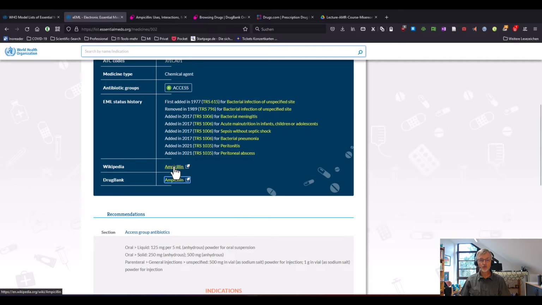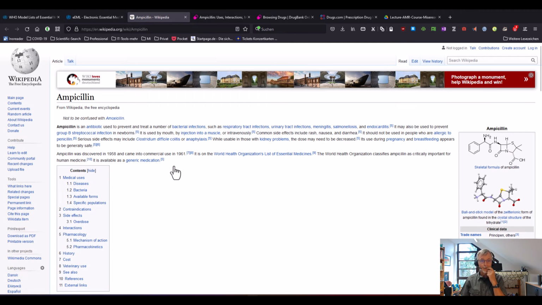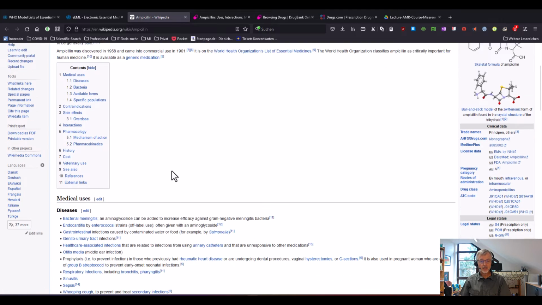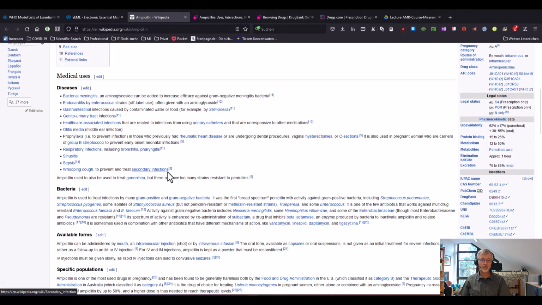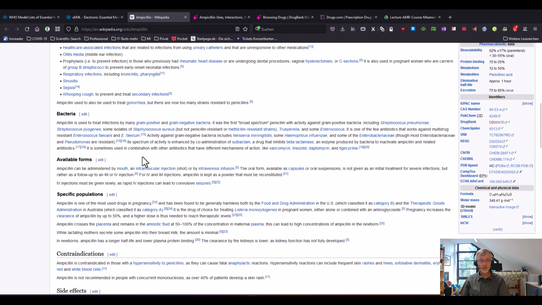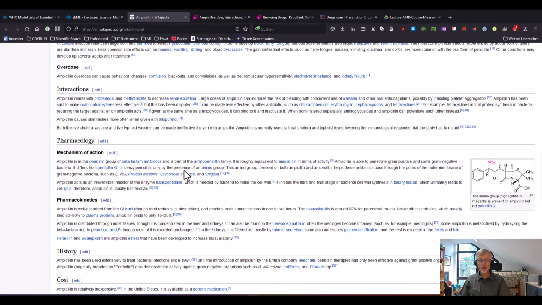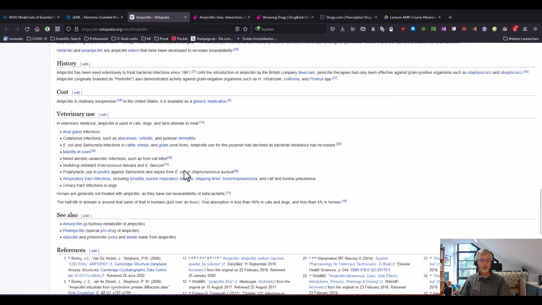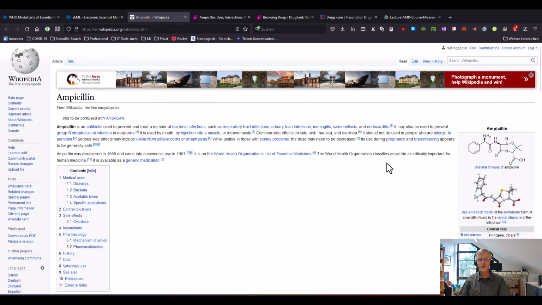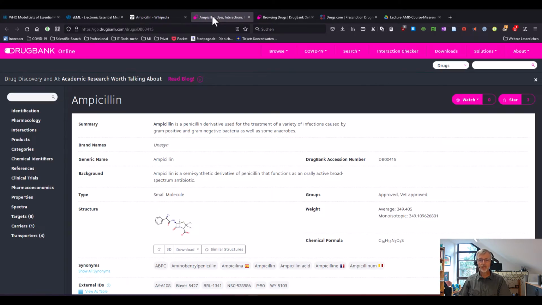I can recommend also to look into the Wikipedia section of ampicillin, and here again I see the diseases that ampicillin is used for, the available forms, contraindications are mentioned, interactions, the history, the cost, and with regards to antimicrobial resistance, I realized that ampicillin is also used by veterinarians to treat animals, and so this is another way of creating antimicrobial resistance. The drug bank database mentioned.